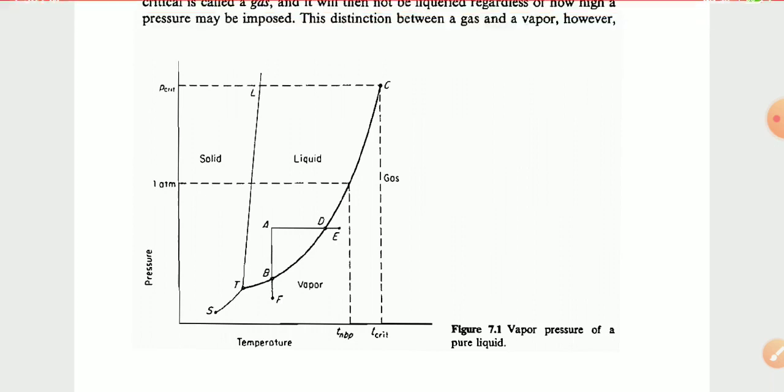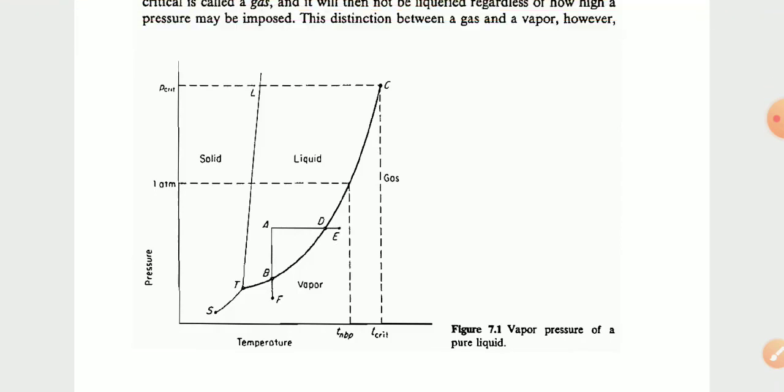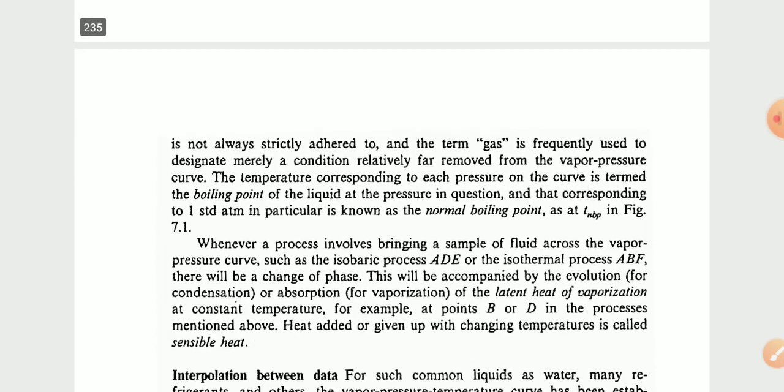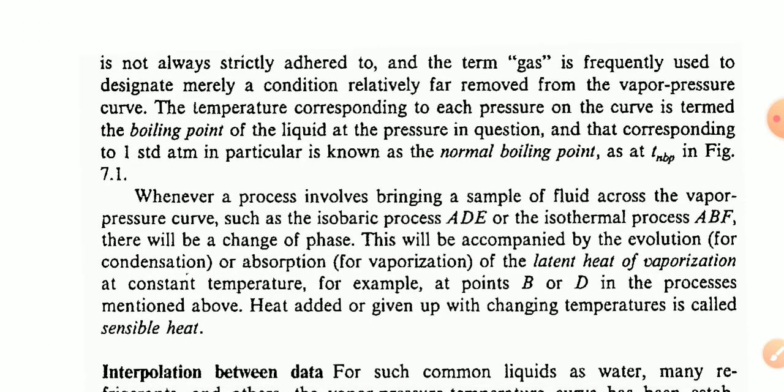Then afterwards the full explanation part again. In this figure 7.1, the distinction is not always strictly adhered to, and the term gas is frequently used to designate merely a condition relatively far removed from the vapor pressure curve.